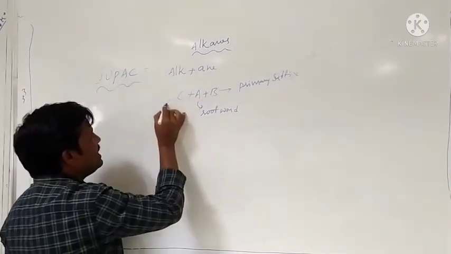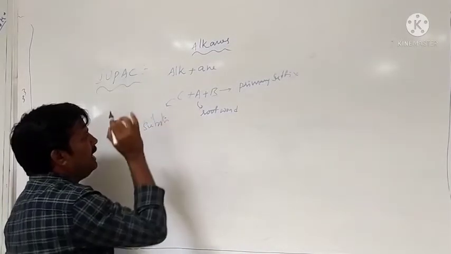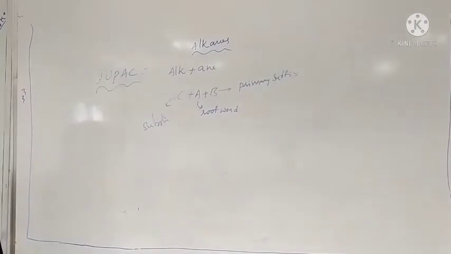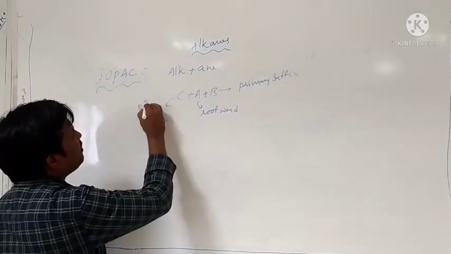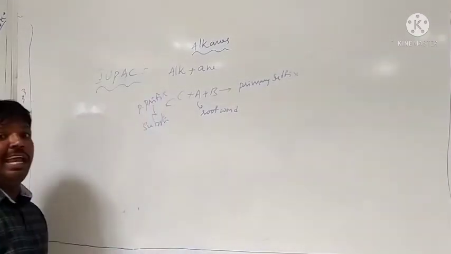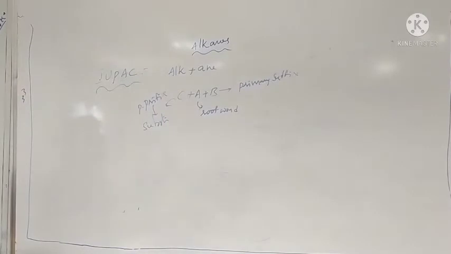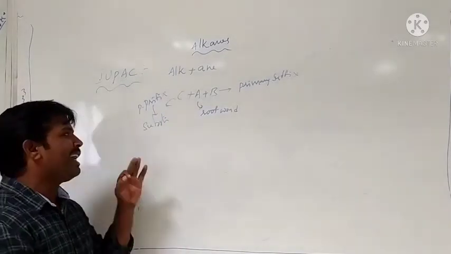And C represents the substituents, that is the primary prefix. The primary prefix indicates the substituents attached to the main carbon chain.